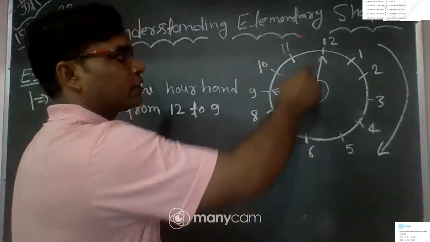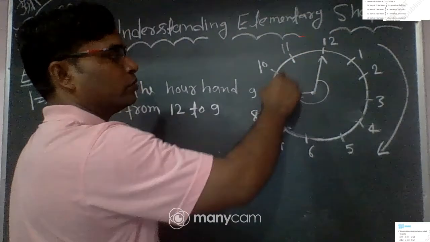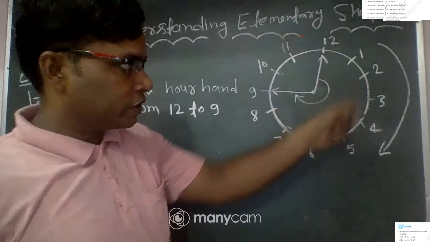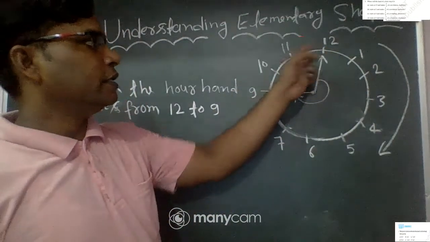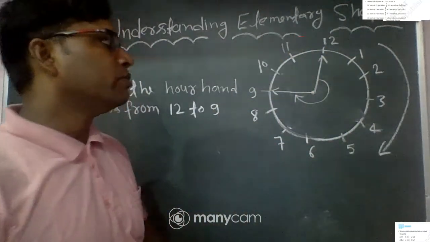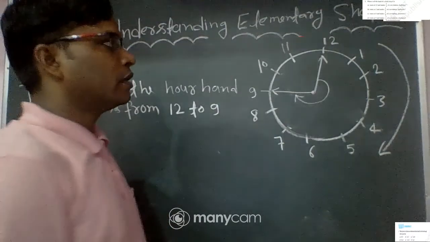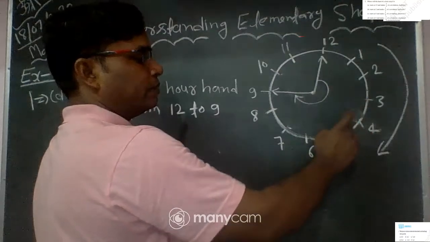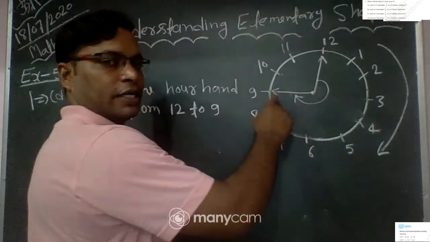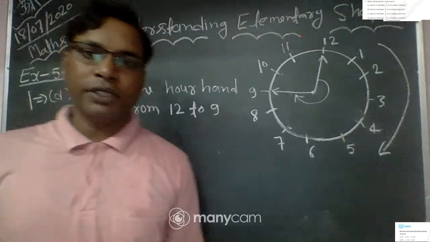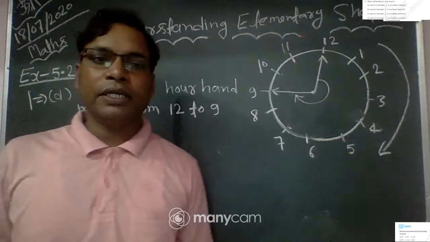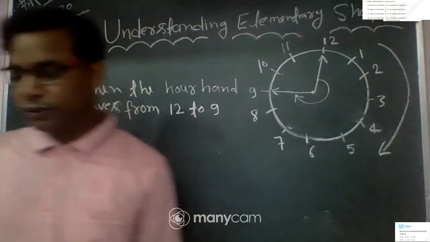Don't count here 1, 2, 3. We move only in the clockwise direction. So the clockwise direction is this side, and this side is the anti-clockwise direction. So how many hours do we move from 12 to 9? 1, 2, 3, 4, 5, 6, 7, 8, 9. The number of hours is 9. We move 9 hours.